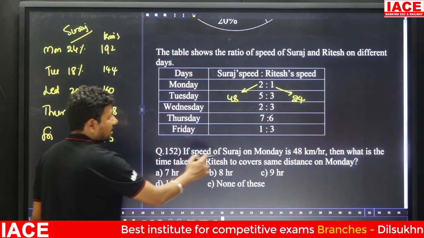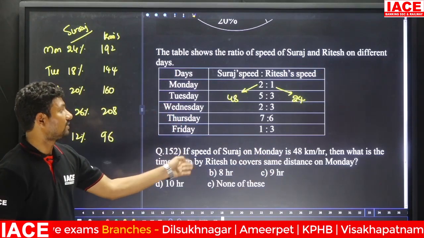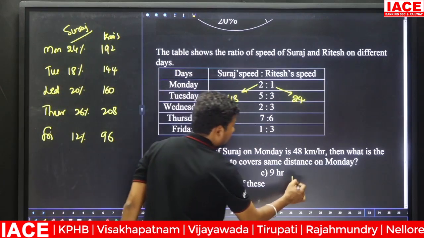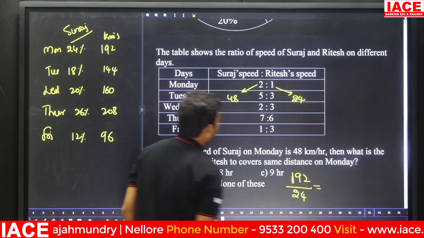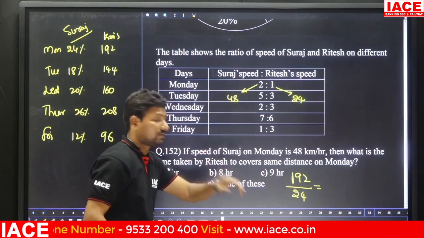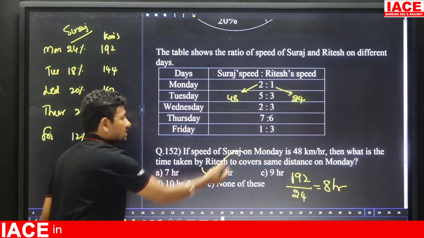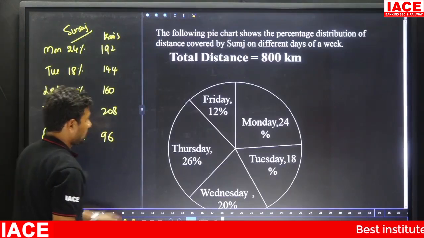If the speed of Suraj on Monday is 48 kmph, what is the time taken by Ritesh to cover the same distance? Same distance means 192 kilometers, at 24 kmph. At 48 kmph, 192 km takes 4 hours. Then at 24 kmph, 192 km takes 8 hours. So 8 hours means which option is correct? Option B is correct. Next.